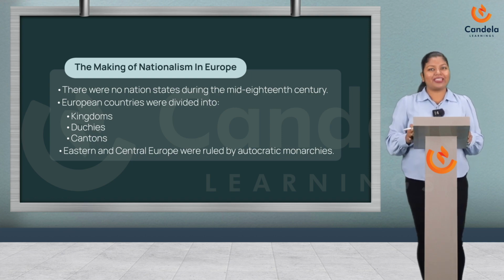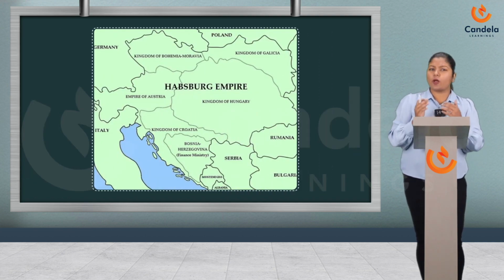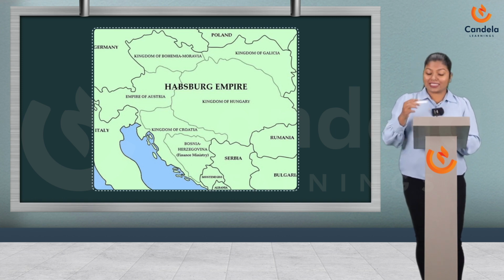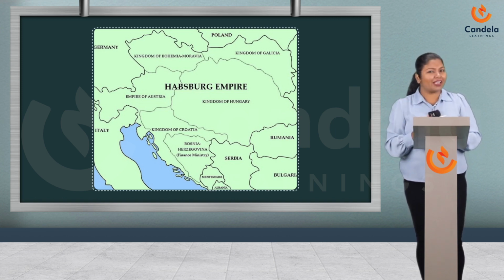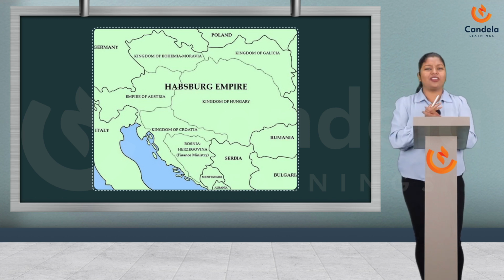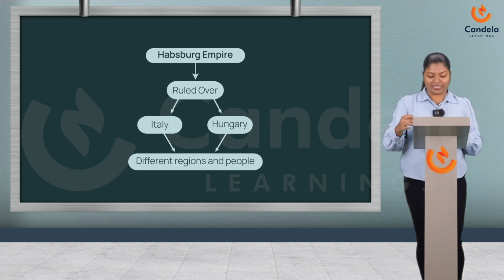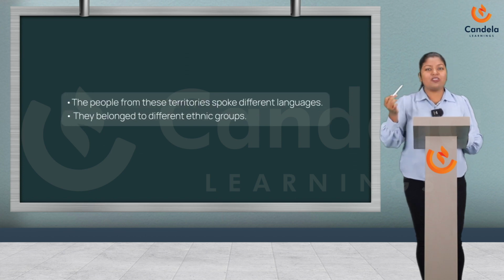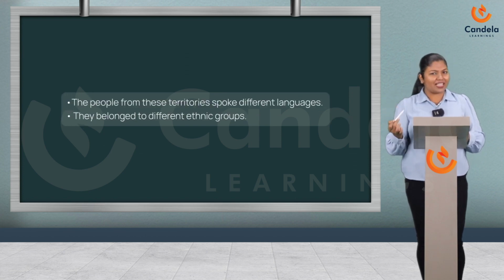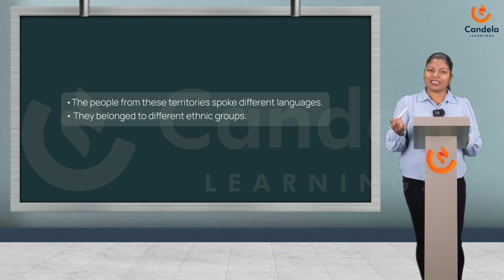By way of illustration, I will explain it. Let's take the Habsburg Empire as an example. See, it was also known as the Danubian Empire and it was a collection of different political units. It ruled over Hungary and Italy and it was considered a complete patchwork of different regions. It included alpine regions such as Tyrol, Sudetenland and Hungary. People belonging to these territories shared different cultures, they spoke different languages and they belonged to different ethnic groups.